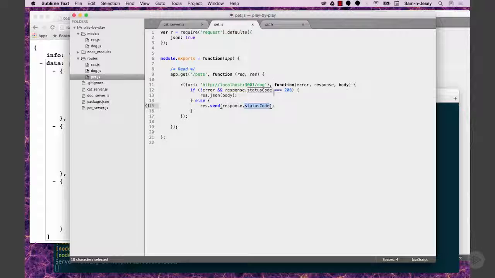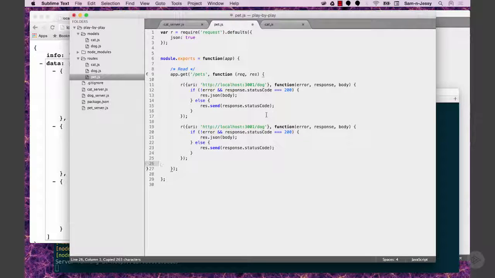Well, that's a good question. So if only we had a way to combine these. What if I went like this? Let's just talk this through hypothetically, right? So let's say we did this request that goes to dog, and this request goes to cat. What's going to happen there? It's going to get both sets of data, but you've got to reconcile how the data's in different places. Yep. So if this comes back, and I do this, whichever one comes back first is going to send a response.json through the pipe, and that's going to close the pipe. So the second one's going to come back, it's going to have nowhere to send the data, and we're going to have an error.